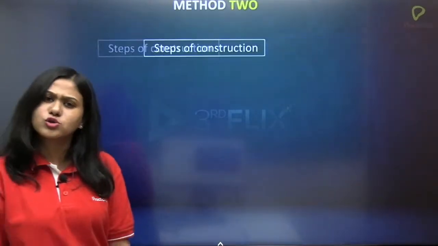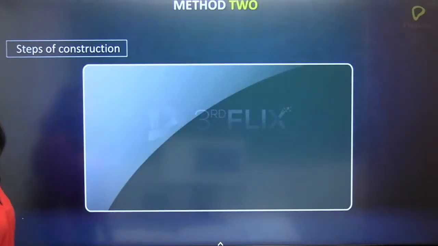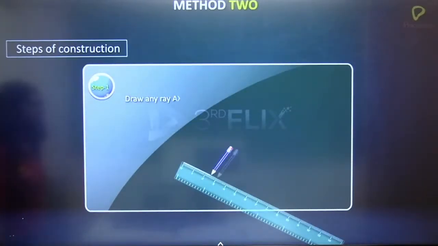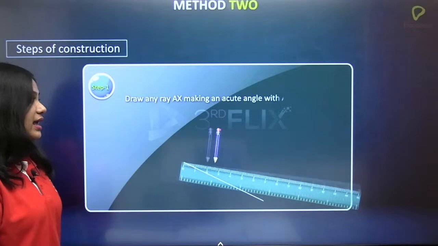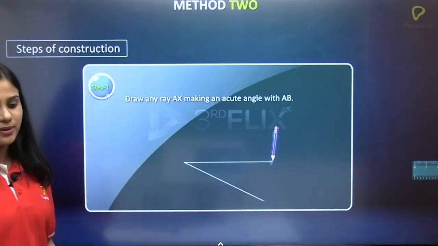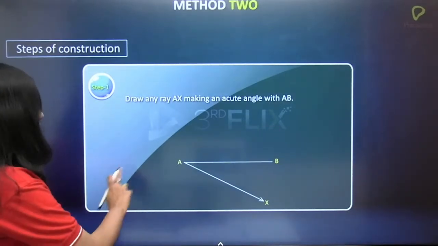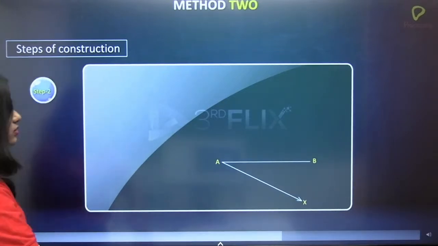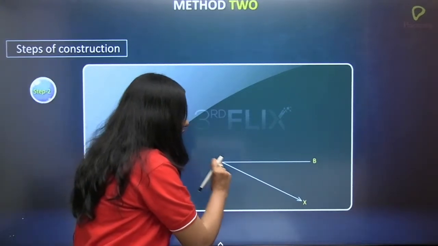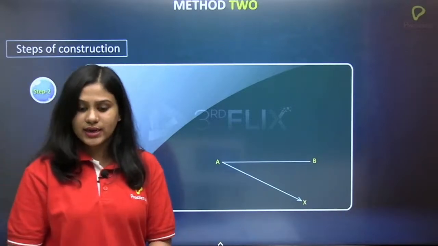Now, let us also see method 2, correct? So, again, let us see the steps of construction. First, draw any ray AX making an acute angle with AB. Again, so this is our line AB. And you have to draw a ray AX. Again, what is a ray?